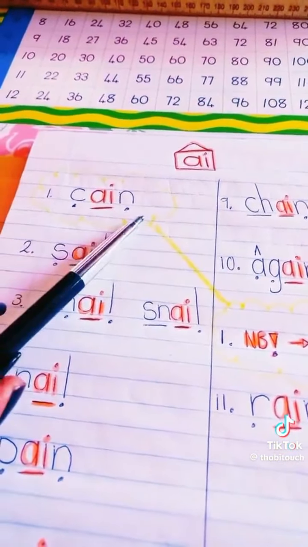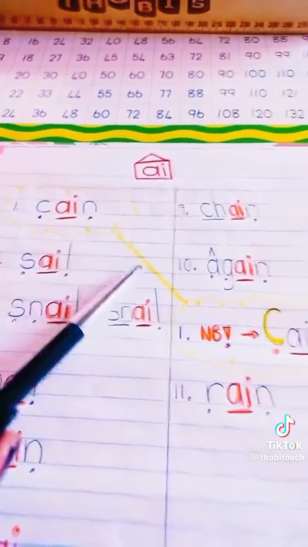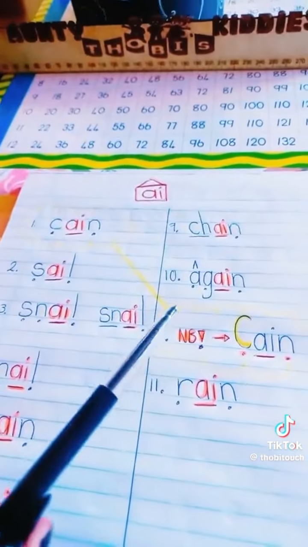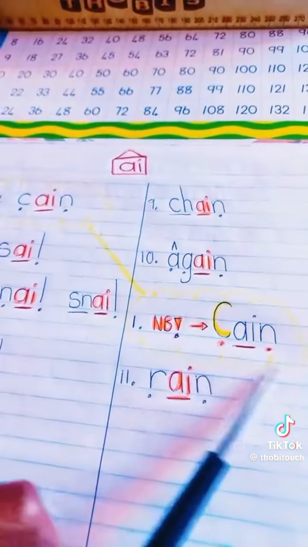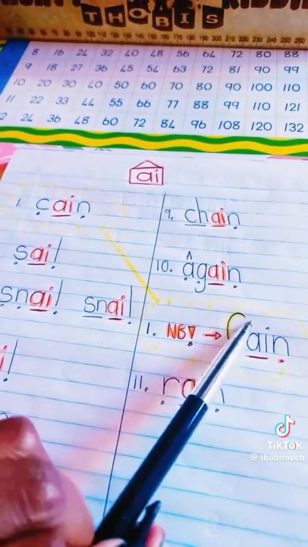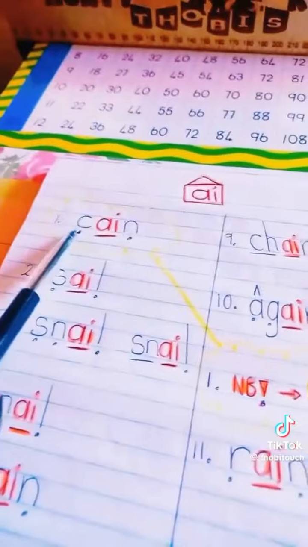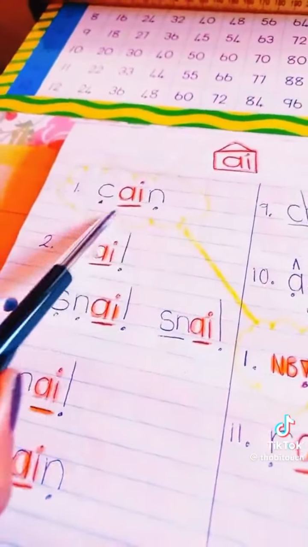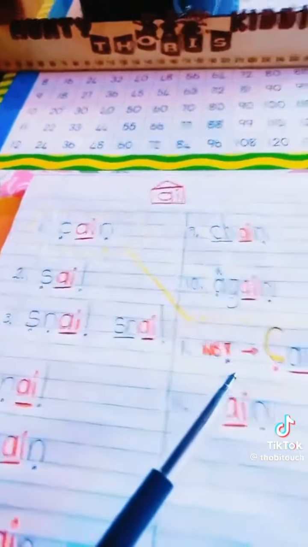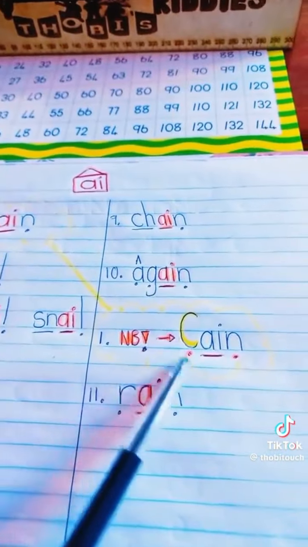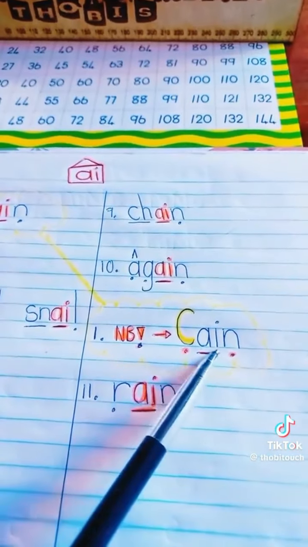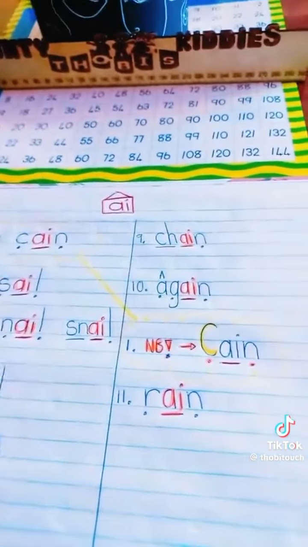K-A-N, cane. The reason why I put this in a bubble and sent you to an important notice over here is because Cain is actually somebody's name. For somebody's name, it will always start with a capital letter. So if this is Cain, then this would be incorrect because this is not a capital letter and Cain is somebody's name. So to write it out correctly, you would use a capital letter at the beginning of his name. And his name is K-A-N, Cain. Okay?